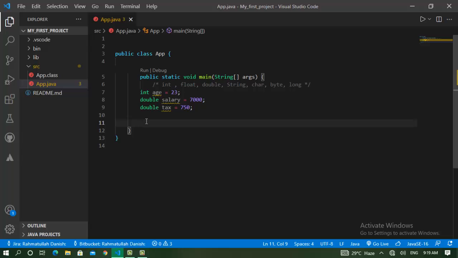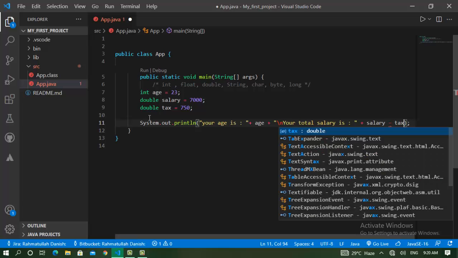Now I want to print these data type values, using the plus concatenation operator. \n means new line. Salary minus tax, because the tax will be subtracted from the salary.